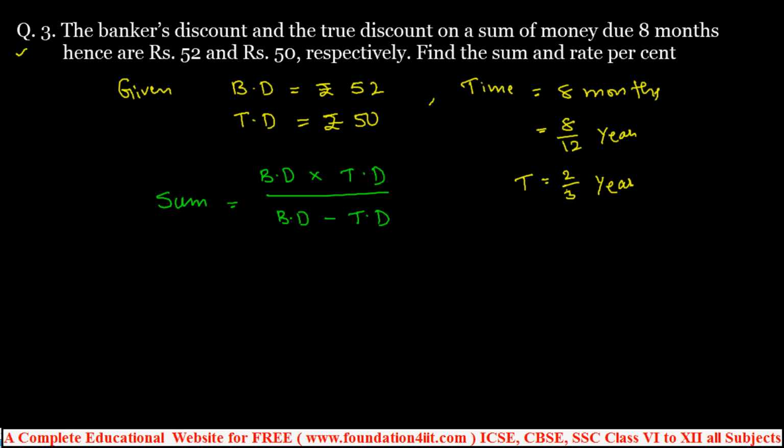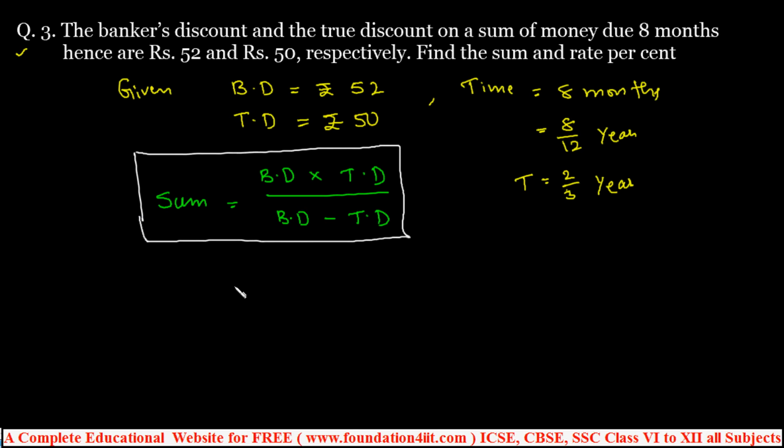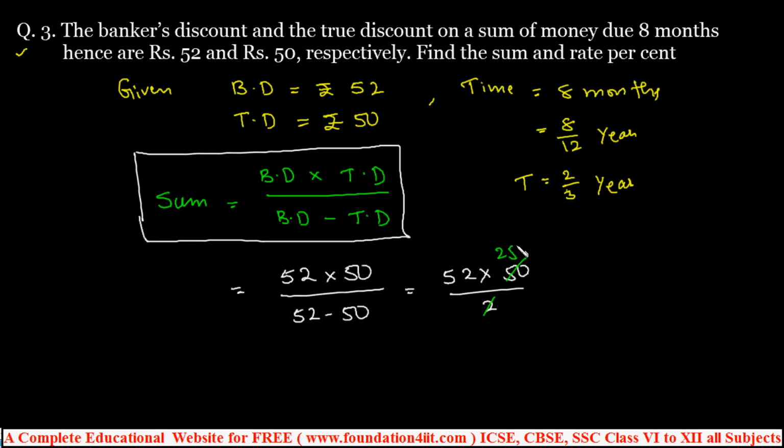We studied this formula previously in the list of formulas. Applying it: 52 into 50 by 52 minus 50, so 52 into 50 by 2. Cancel this, 2 twenty-fives. 52 into 25 is rupees 1300. So 1300 is the sum.